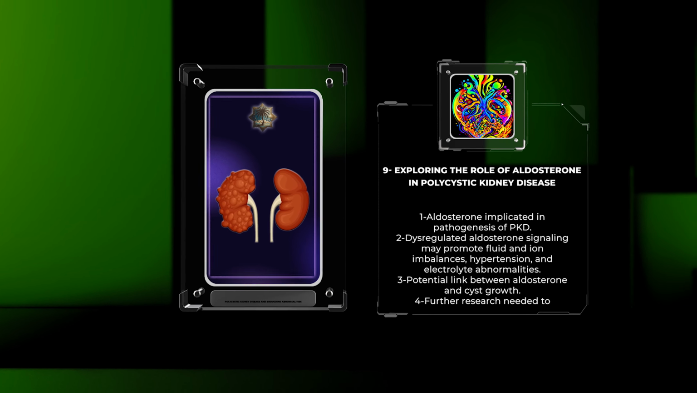The role of growth factors in PKD-associated fibrosis has gained substantial interest in recent research endeavors. Growth factors, including transforming growth factor beta, TGF-beta, platelet-derived growth factor, PDGF, and vascular endothelial growth factor, VEGF, play pivotal roles in promoting extracellular matrix deposition and fibrotic processes within the cystic kidneys. Modulation of these growth factors and their downstream signaling pathways may hold the key to novel therapeutic interventions targeting renal fibrosis in PKD.